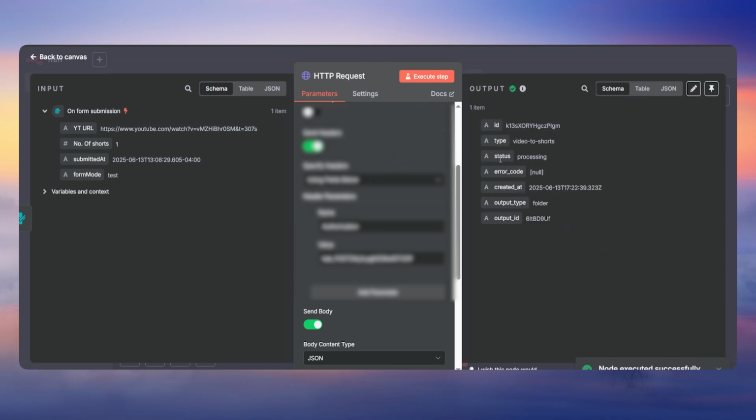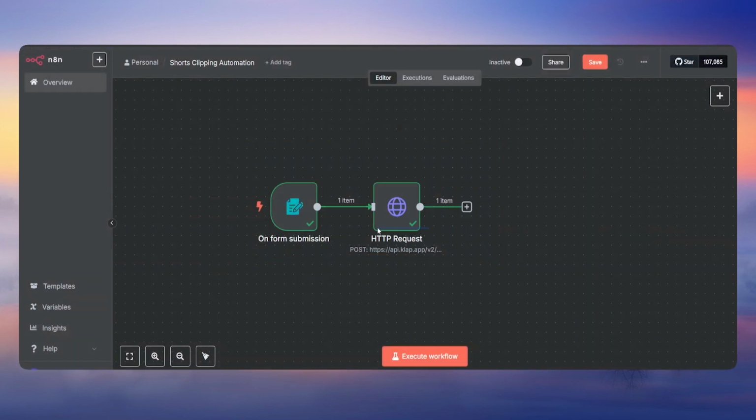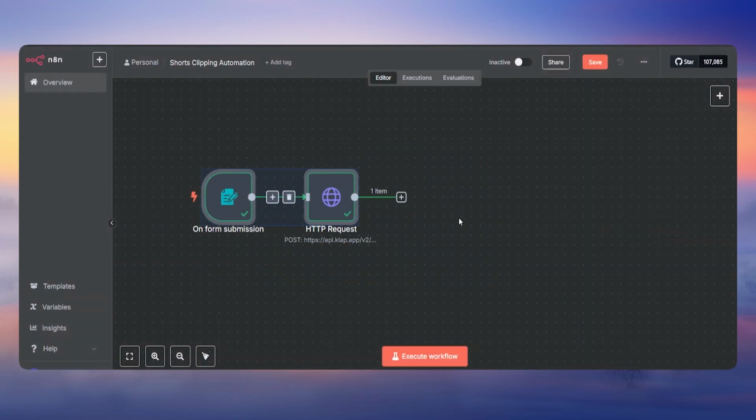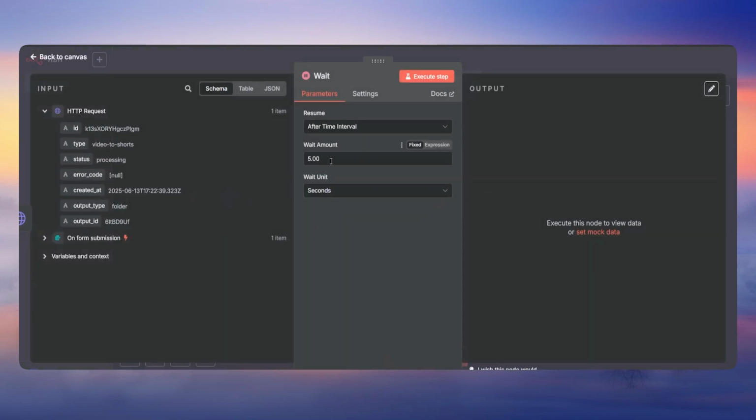So as you can see here, the status says processing, right? And the ID is also in here. So the video is still processing in the background. So what we're gonna do is add the wait node here, because it's gonna take some time to process the video. It depends on how long the video is. So for the sake of the video, I'm gonna be keeping this as 1 second. Let's go and do that.